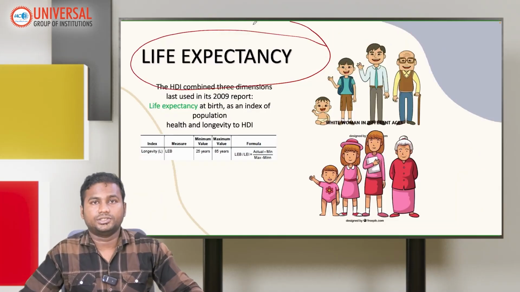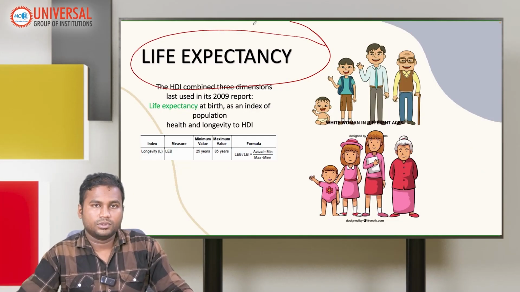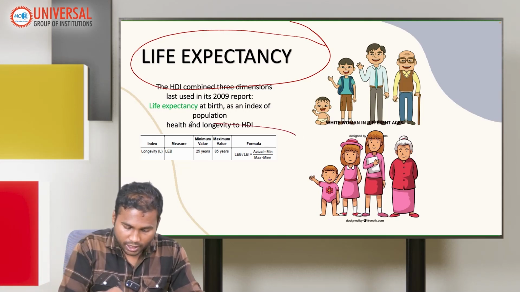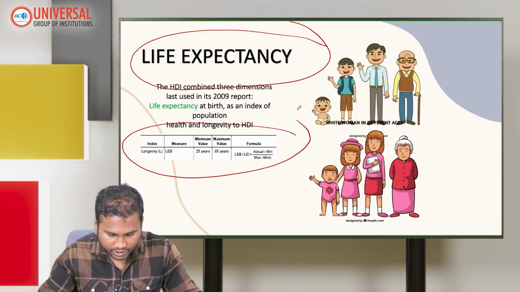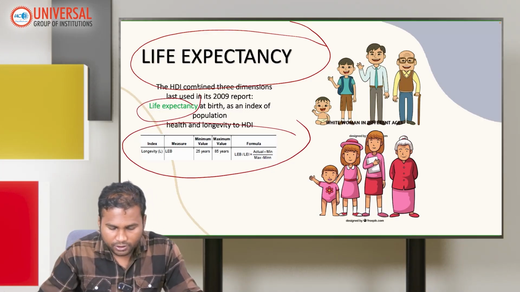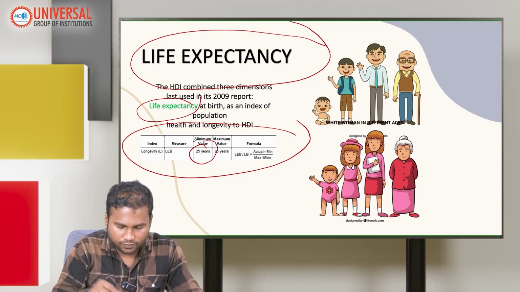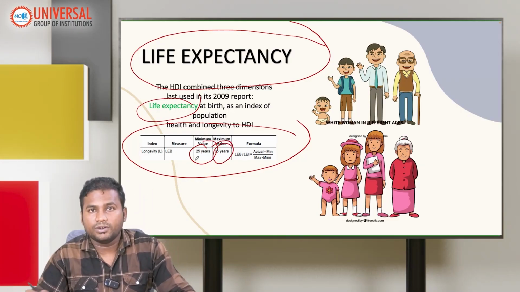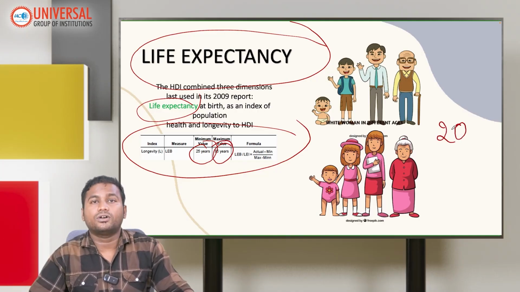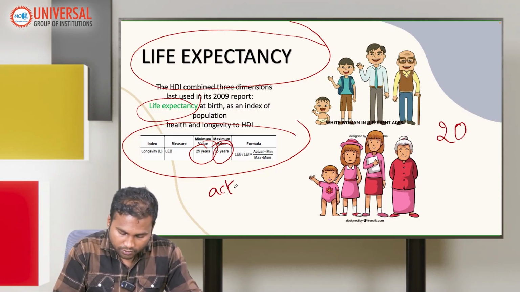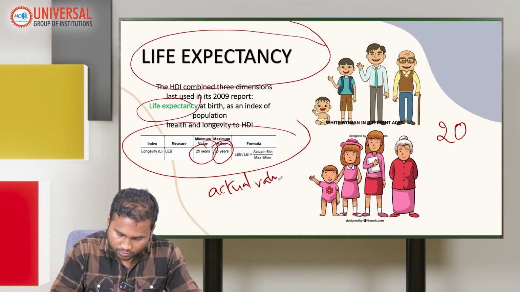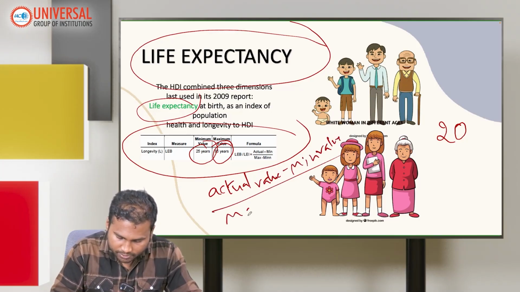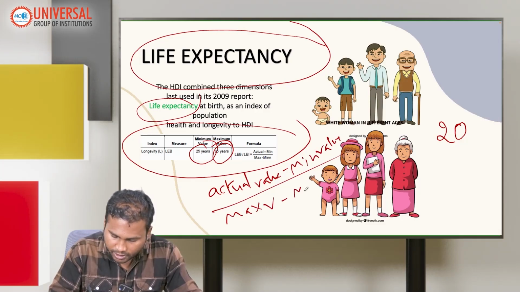Let's start with the first dimension, long healthy life, which talks about longevity. Here there is a formula which I've pasted in this presentation. Life expectancy per the 2009 report has a minimum value of 25 years and a maximum value of 85 years, but now the minimum value has reduced to 20 years. The formula is actual value minus minimum value, divided by maximum value minus minimum value.